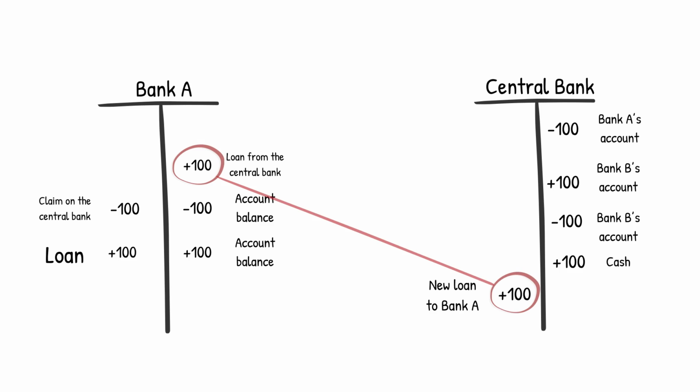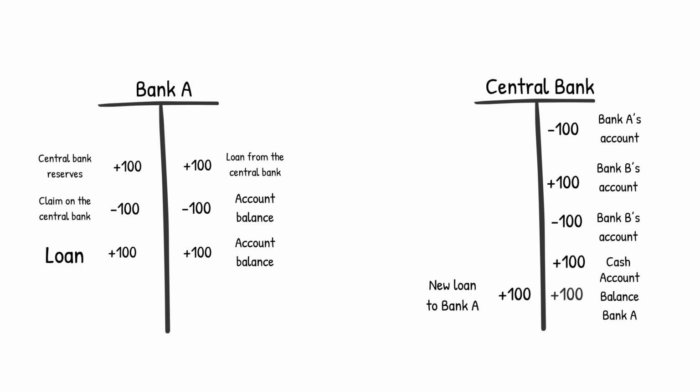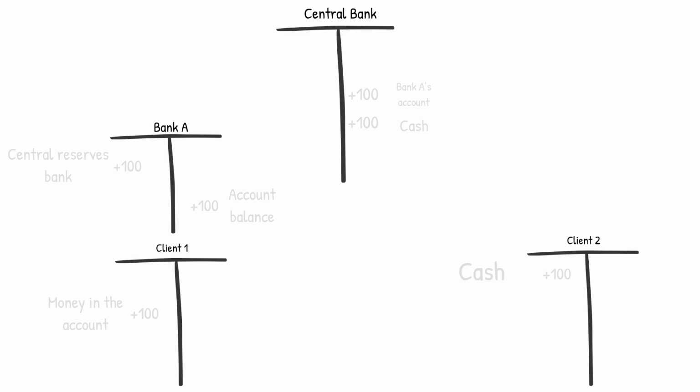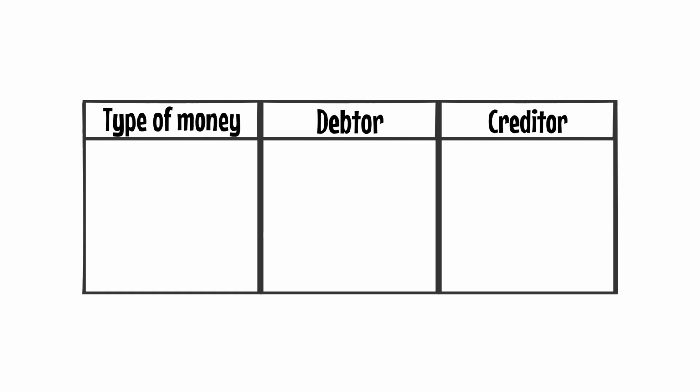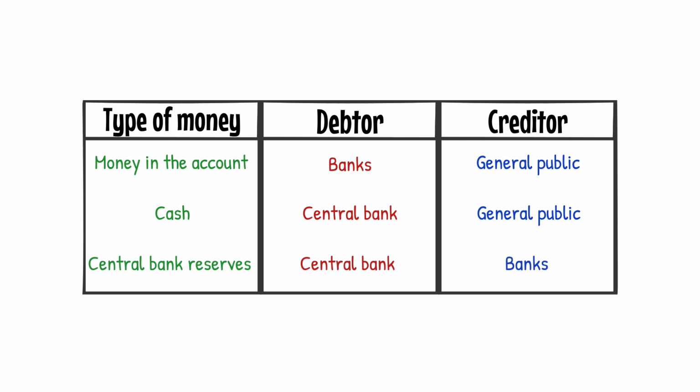When the central bank grants a loan to the bank, new central bank reserves are credited to the bank's account with the central bank. Central bank reserves, cash, and money in the bank are all credit. All three are denominated in the same unit of measurement, i.e. currency. All three can, like other forms of credit, be created in infinite amounts. Currencies, such as the dollar, are thus a unit of measurement of these creditor-debtor relationships, and not an object in and of itself.